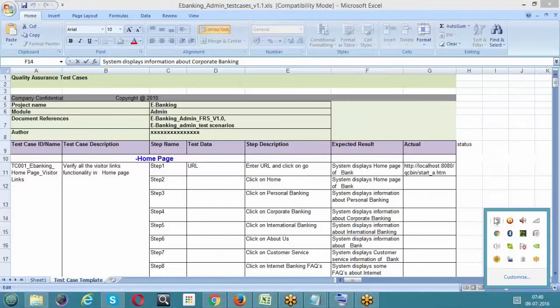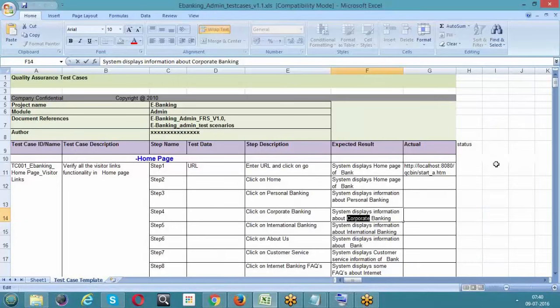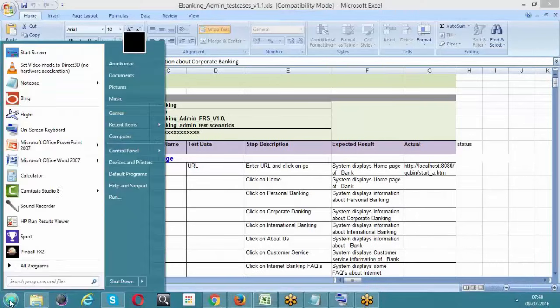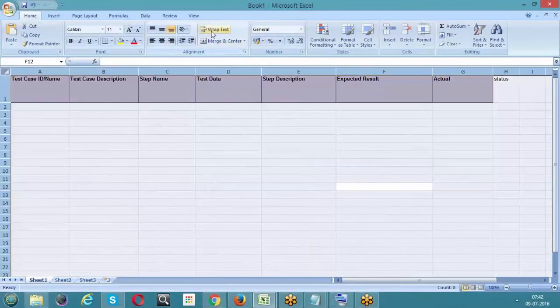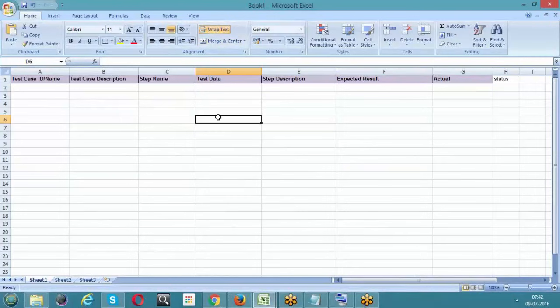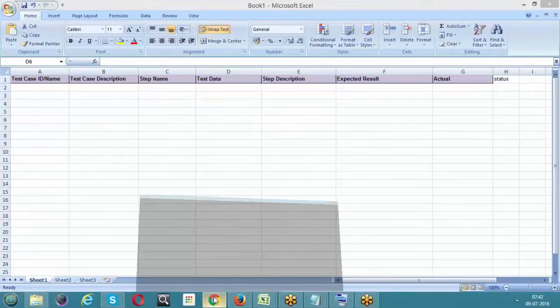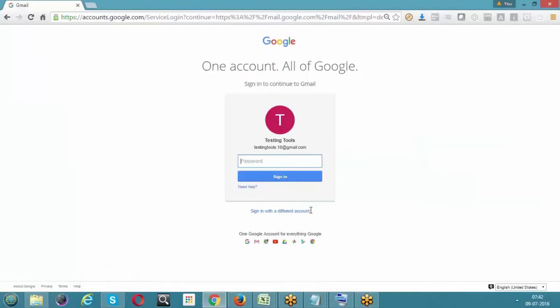Let's start writing the test cases. Let us write a simple test case for some Gmail login. So let me take an Excel sheet. So let's write a simple test case for this Gmail login.